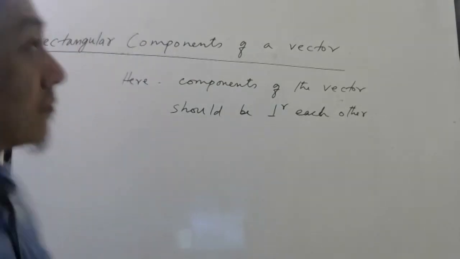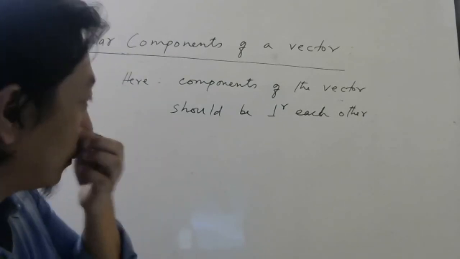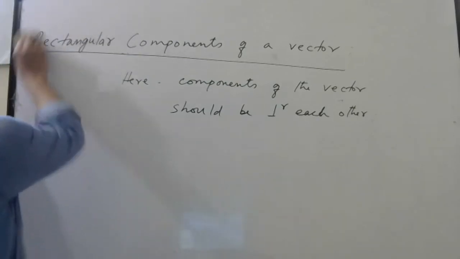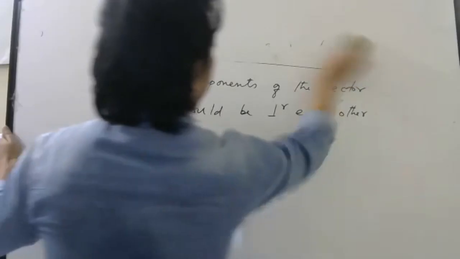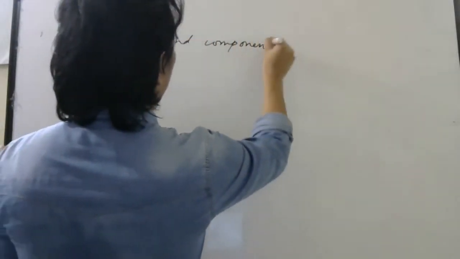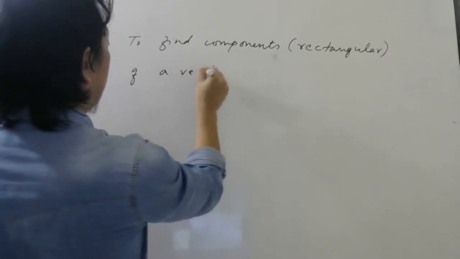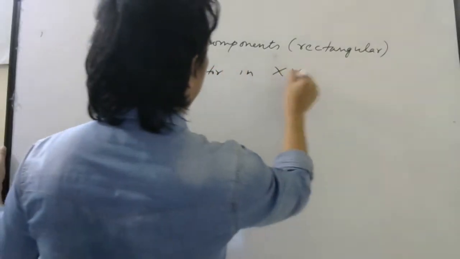Right now we will do some physics or some mathematics of this. So these are the definitions. Now let us see how we can find components if I know the vector. So the next topic is to find rectangular components of a vector in the xy plane.